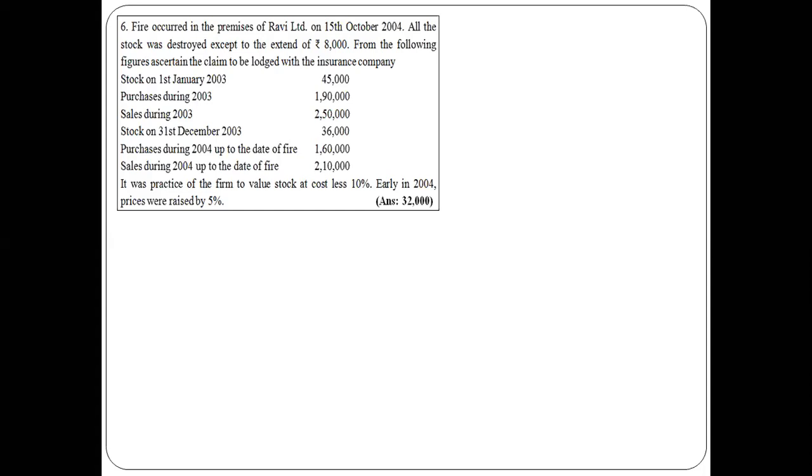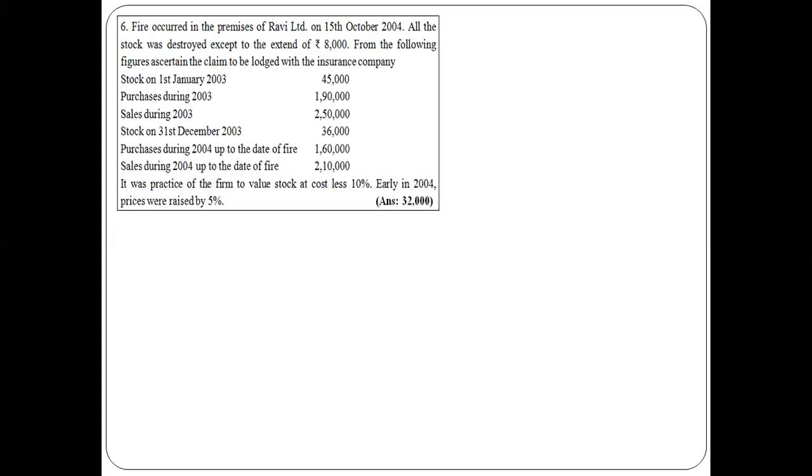It was the practice of the firm to value the stock at cost less 10%. So what is the firm's practice? It was the practice of the firm to value the stock at cost less 10%. Whenever cost less 10% is given, what is the formula? Just now we have understood: opening or closing stock into 100 divided by 100 minus rate. Cost less is given, right?